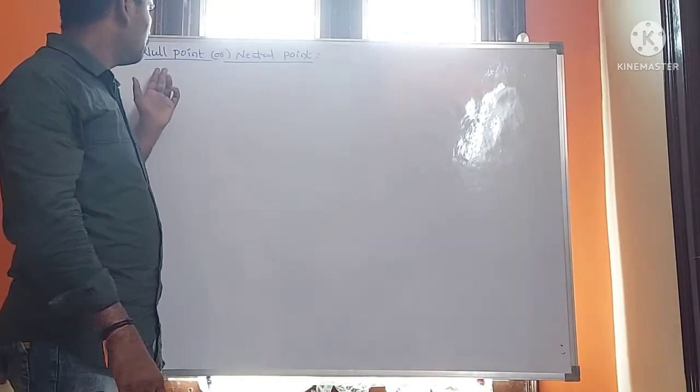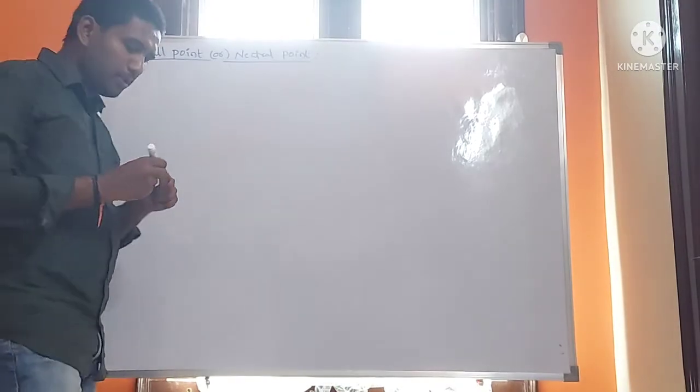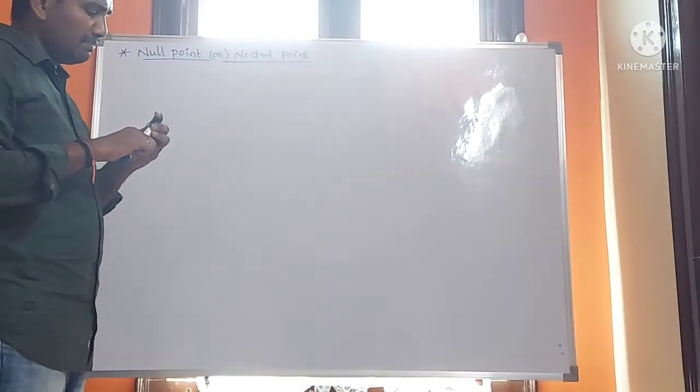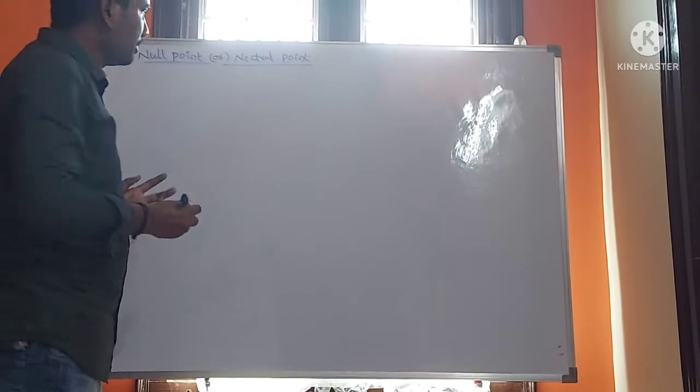Now we are going to discuss the null point or neutral point. What is meant by null point and neutral point?